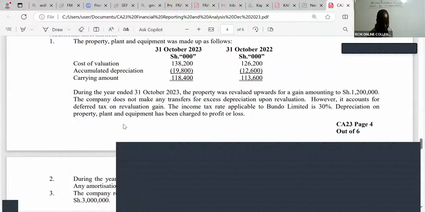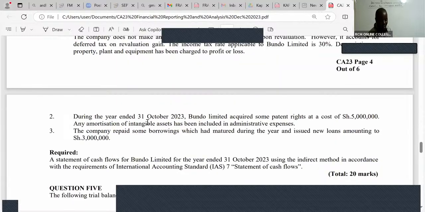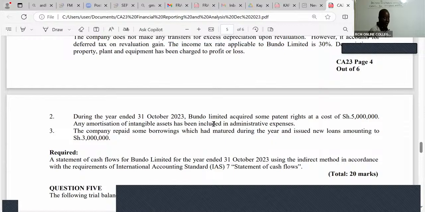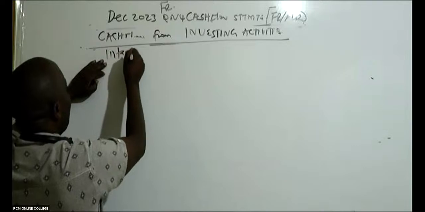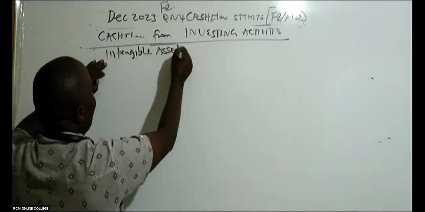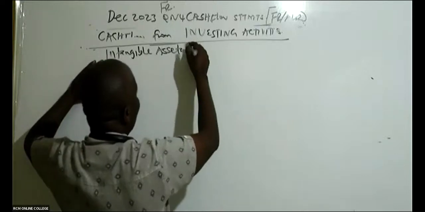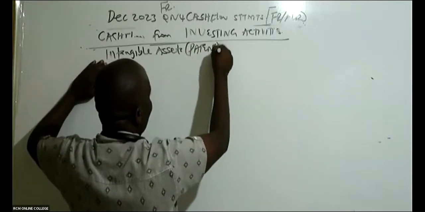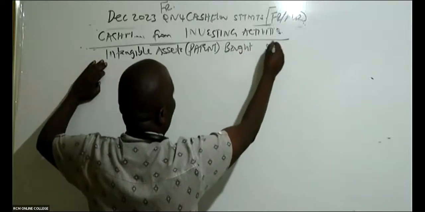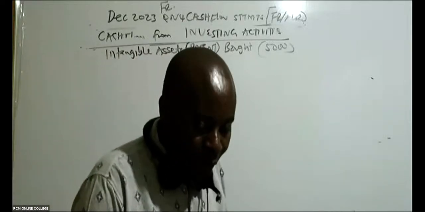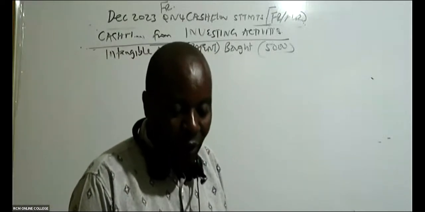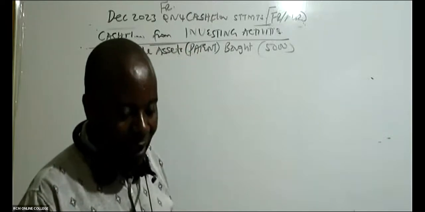You can see, ladies and gentlemen, we are told here, during the year 31st October 2023, Bundo Limited acquired some patents. So in this case we bought some patents, intangible assets bought. That's an investment, an intangible asset, which is a patent bought. And if you remember very well, it was 5,000. It is a cash outflow. The format has a mark.